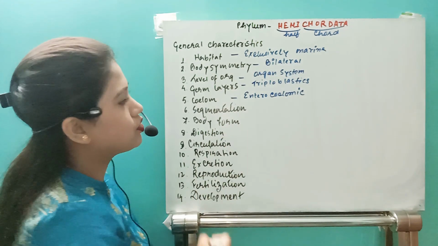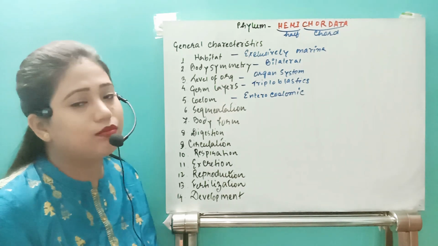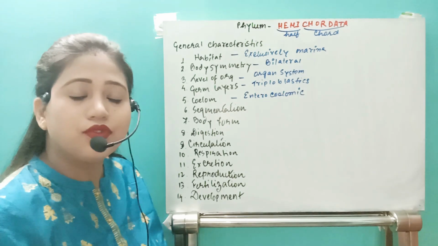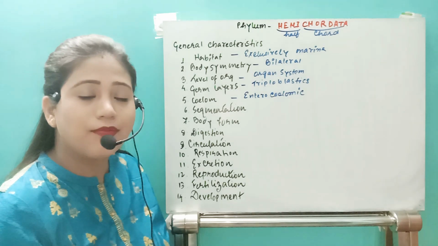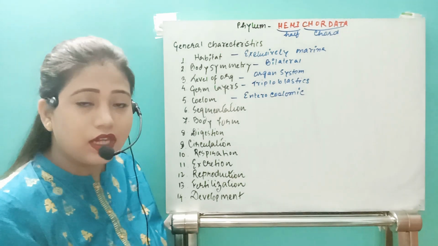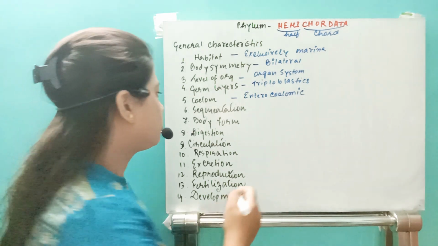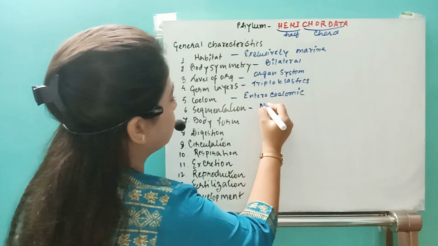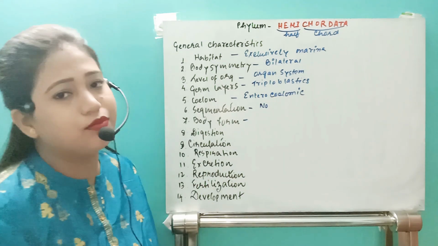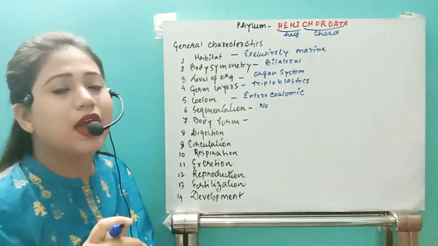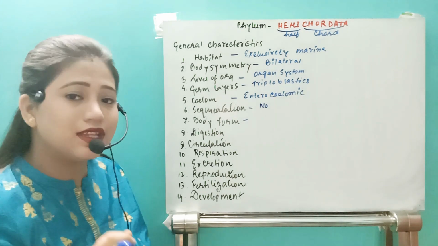Next one, body segmentation. They don't have any segmentation. There are no segments found in the hemichordates. Only three phyla, Annelida, Arthropoda and Chordata, are segmented animals. But hemichordates don't have it, so this organism will not have any segmentation. Remember that. Next one, body form. This organism has a typical characteristic: their body is divided into three distinct parts.